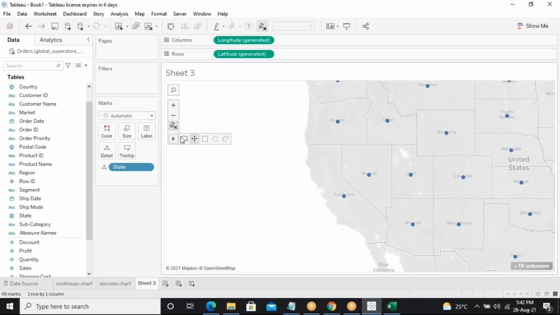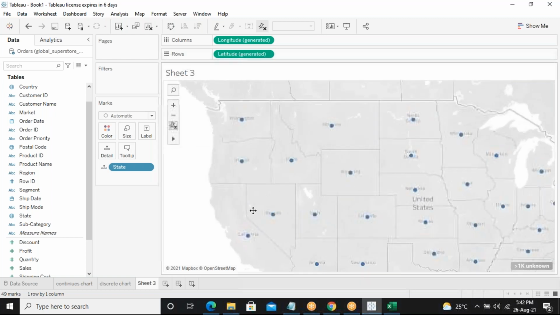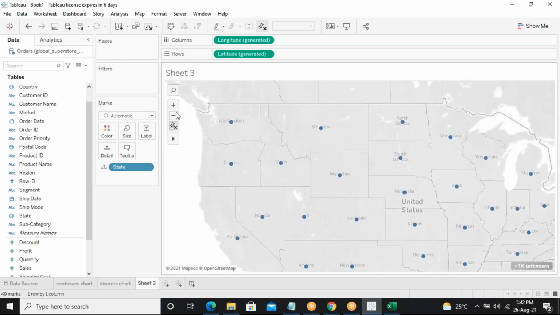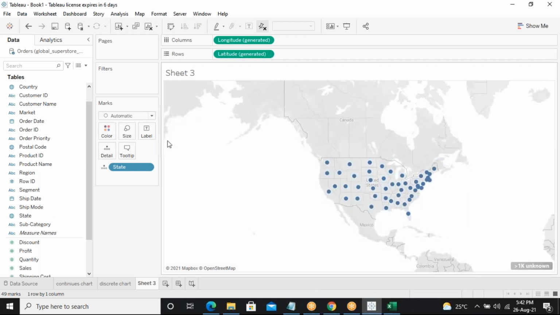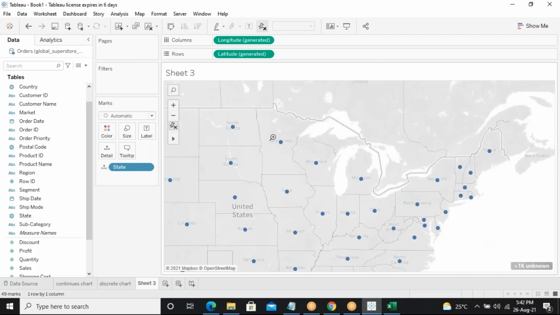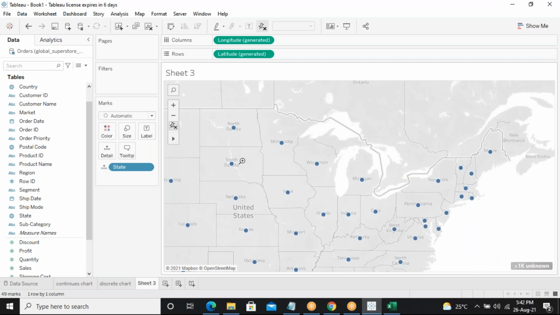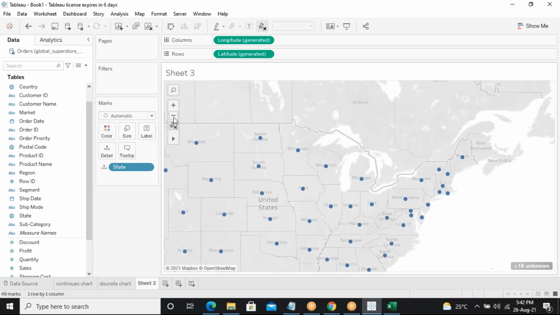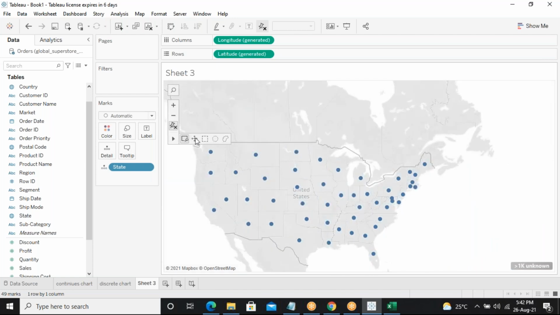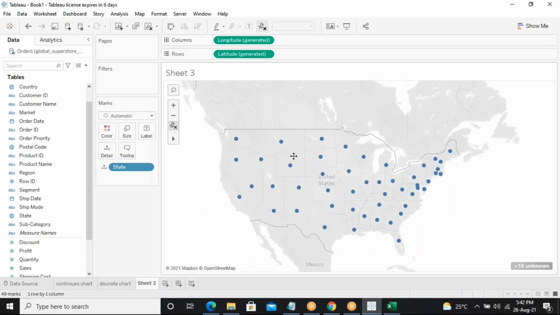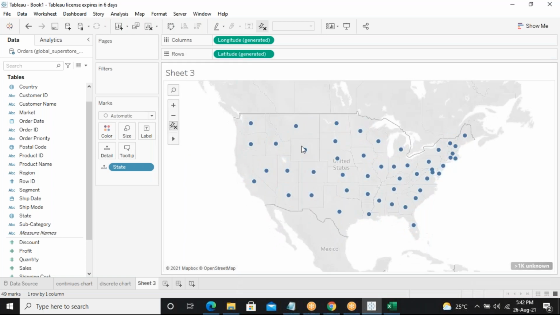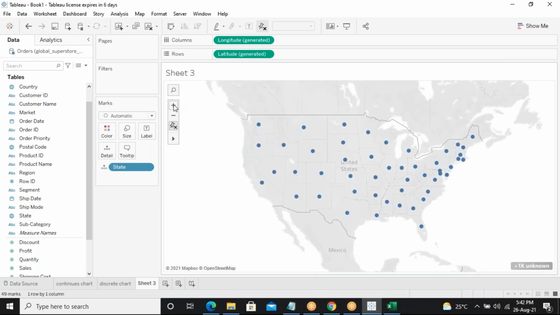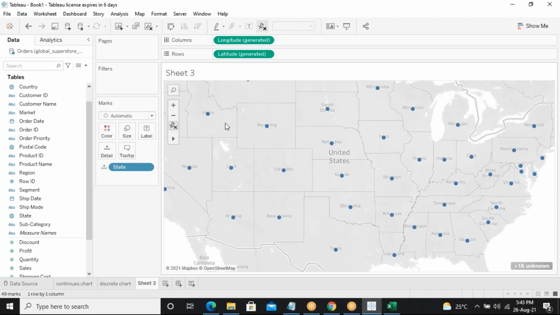Here I can click the tools and use this to move and so on. That will come later. I'll tell you about the mapping tool separately, how to move, how to zoom out and so on. So now let it be like this.